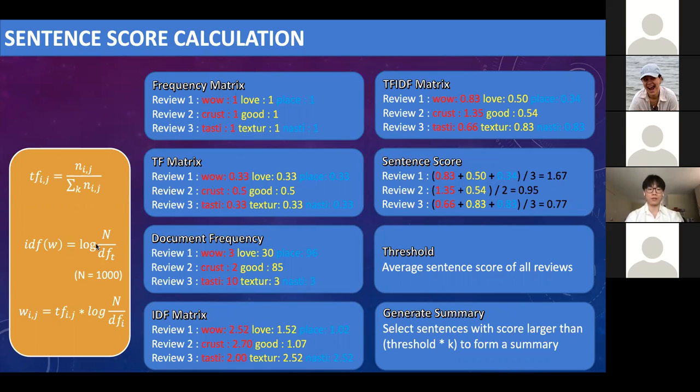And the TF-IDF is pretty simple. We just use TF times IDF. By calculating the average score of all the words in a review, we could get the sentence score. Then likewise, we also calculate the average score of all sentences in the document. We call that average score the threshold. And with this threshold, we could easily extract meaningful sentences out of 1,000 reviews. And by multiplying the threshold by K, as K gets bigger, we will get a shorter summary with more salient reviews.